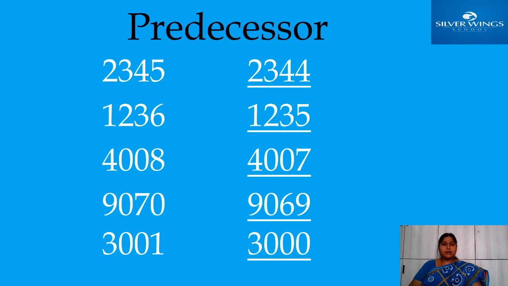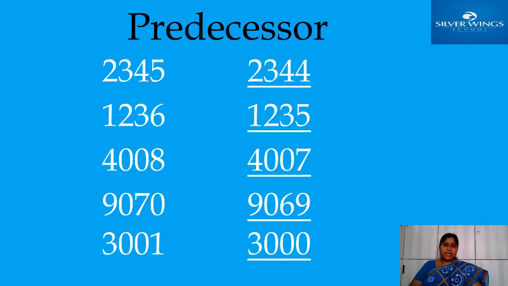One more thing, children, I already said to you, predecessor means just before number of the given number. Whenever you want to write the predecessor of a number, you need not see all the digits. You just see the ones place, whatever digit is there in ones place. That's enough. If suppose 0 is there in the ones place, then you should see the last 2 places, that means tens and ones place.